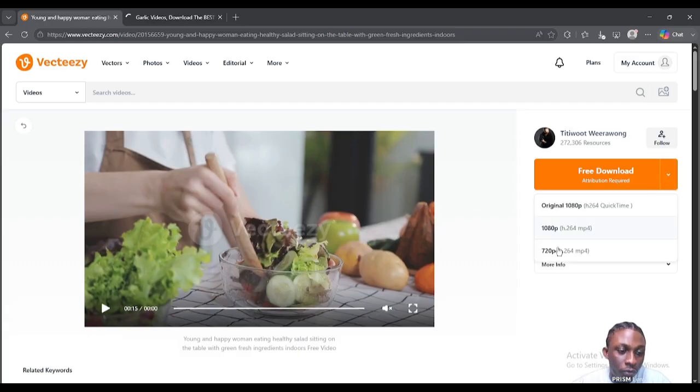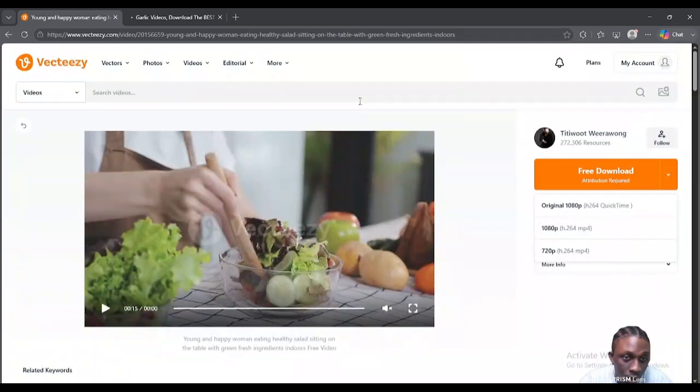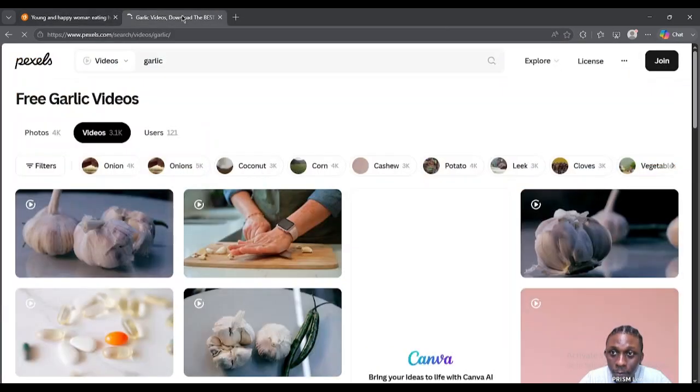So let's go to free download. When you want to do free download, you click this. You can choose 720 or 1080 or this, different sizes, different ways that they are clear. Some are clearer, some are not as clear. So let's go for 720. Now it is downloading, and that's all you need to do to get started. So that's already downloaded. Then you come here.